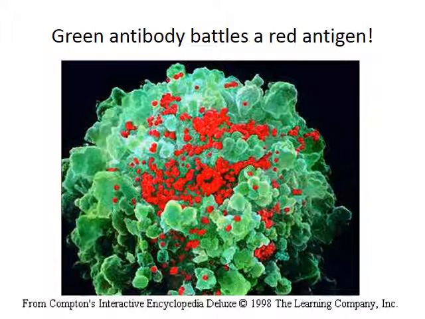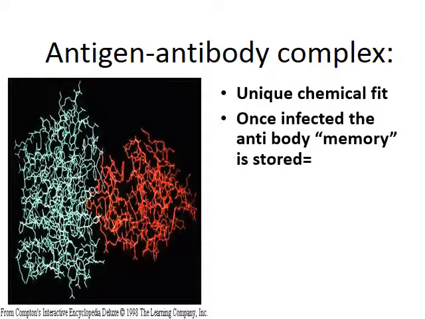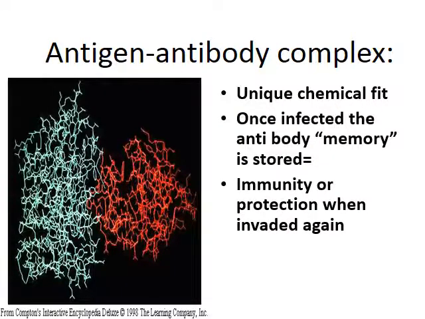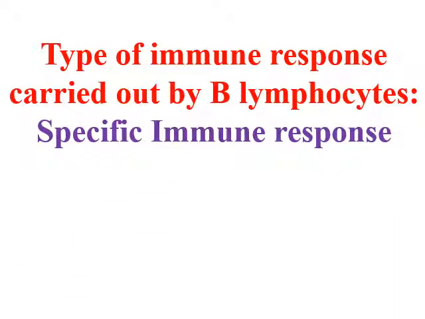This is a green antibody battling a red antigen. This is a figure showing an antibody, which is the green antibody, battling the red antigen. Antigen-antibody complex, this is showing antigen and antibody binding. This is a unique chemical fit. Once infected, the antibody memory is stored, giving immunity or protection when invaded again. This is called the memory cells. The type of immune response carried out by B lymphocytes is called a specific immune response.